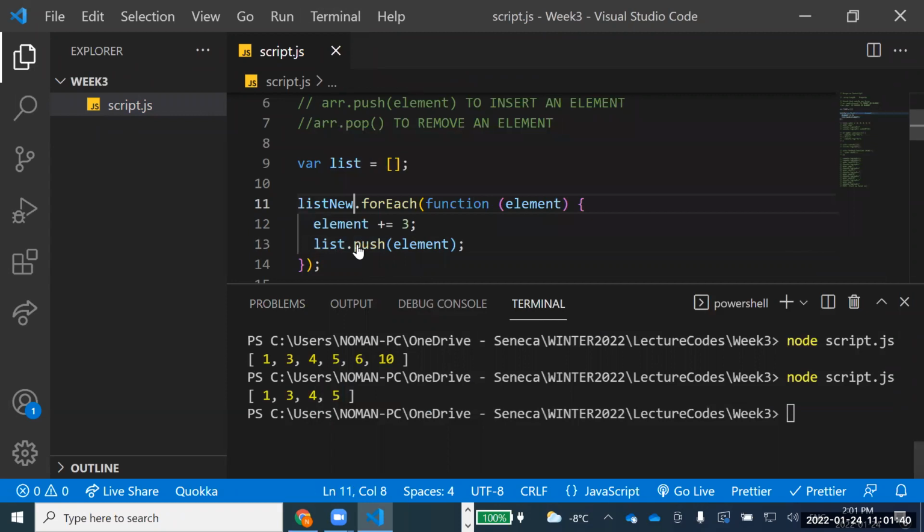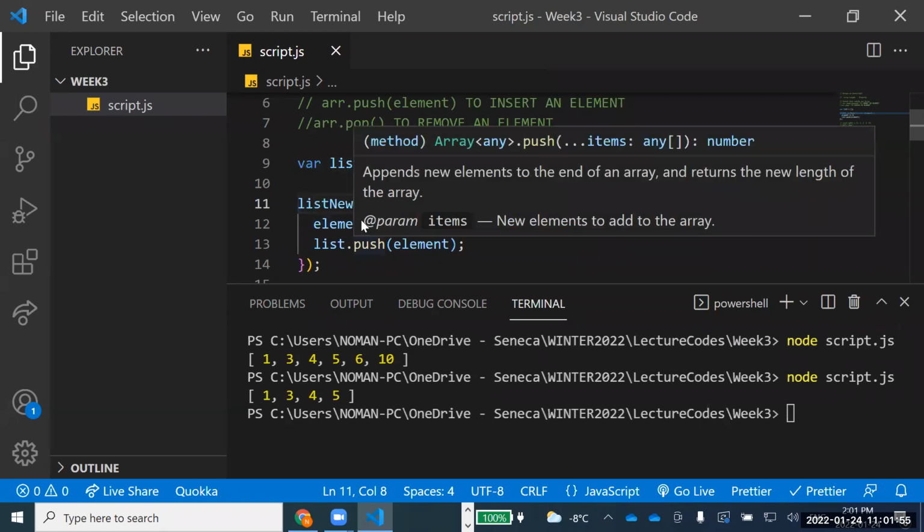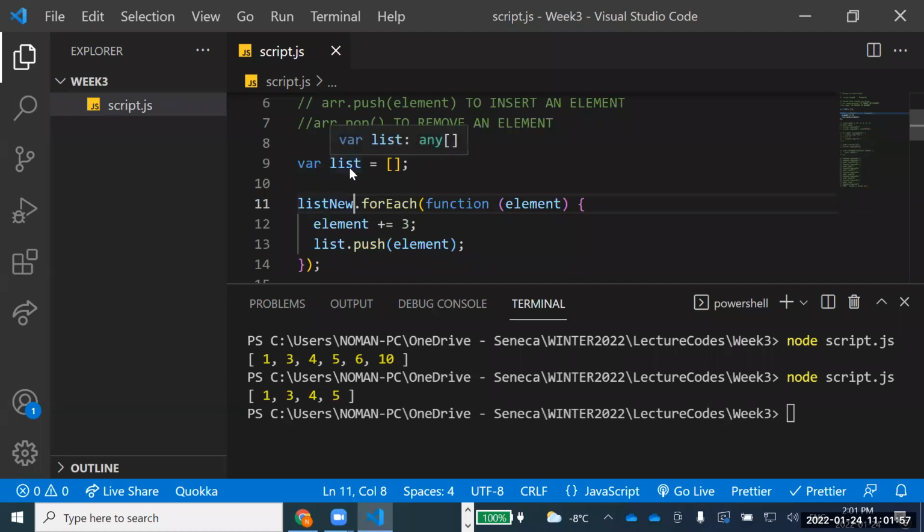So if I want to create a new list, this is a list which is empty, right? I want to create a new list because I want to tell you here a very important function. I want to create a new list, but how do I want to create that new list? What I am saying is that I will just copy this one. So I'll do something with this one, and I will have a copy of that element in some other list.